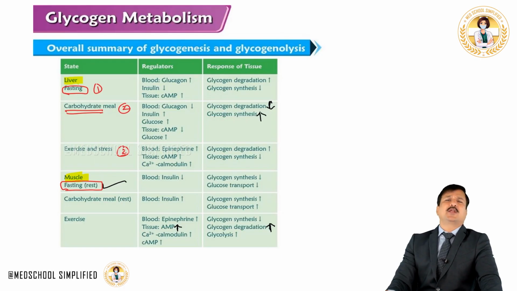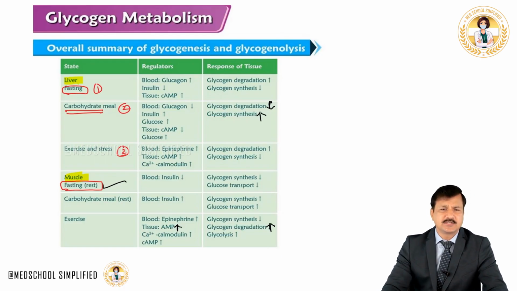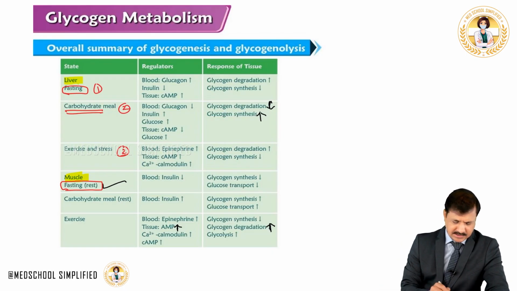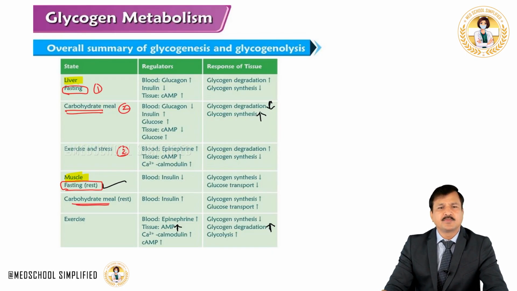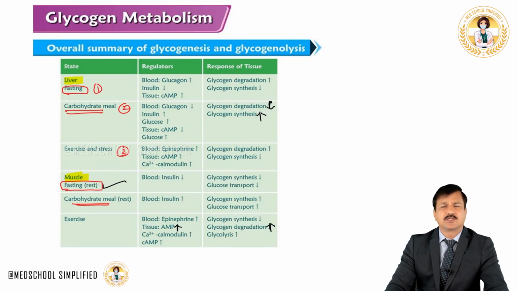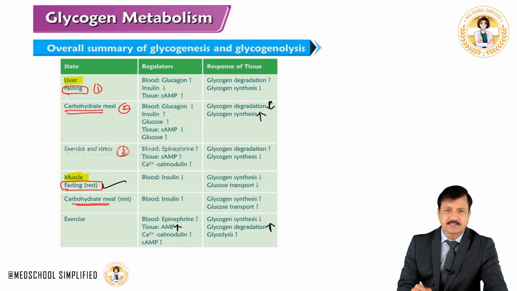Coming to carbohydrate meal when the person is resting. So carbohydrate meal and person resting, that's a second scenario here. So insulin increases because of the carbohydrate meal, and increase in insulin means glucose transport across the membrane using GLUT4 transporter is increased. And since glucose is coming in, glycogen synthesis will also increase because glycogen synthase is kept active by insulin.